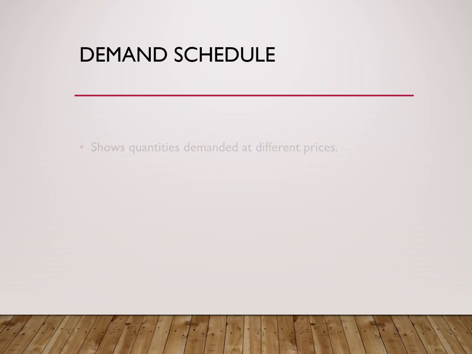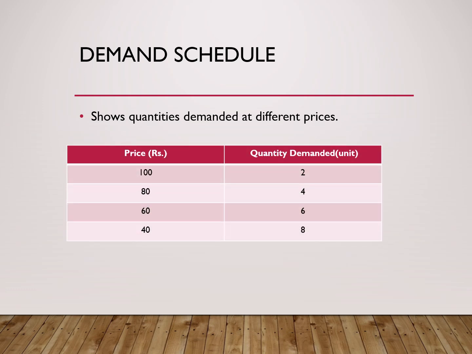Now let us discuss an important concept called demand schedule. A demand schedule is a table that shows different quantities demanded at different prices of a product during a specific period of time. In simple words, a demand schedule helps us understand how consumers react when prices change. Now let us look at the example.